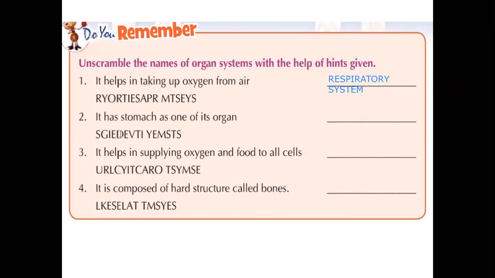It has the stomach as one of its organs. So of which system is the stomach one of the organs? Definitely you know that it is the digestive system. Next, it helps in supplying oxygen and food to all cells. So what is this? Transportation of blood. So that means the circulatory system.